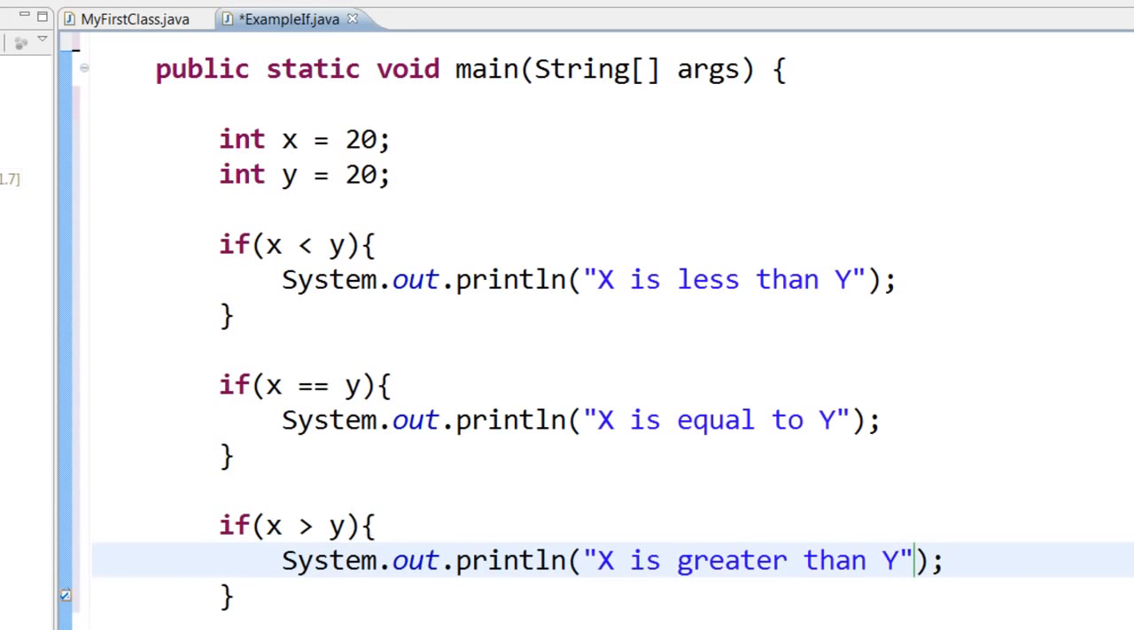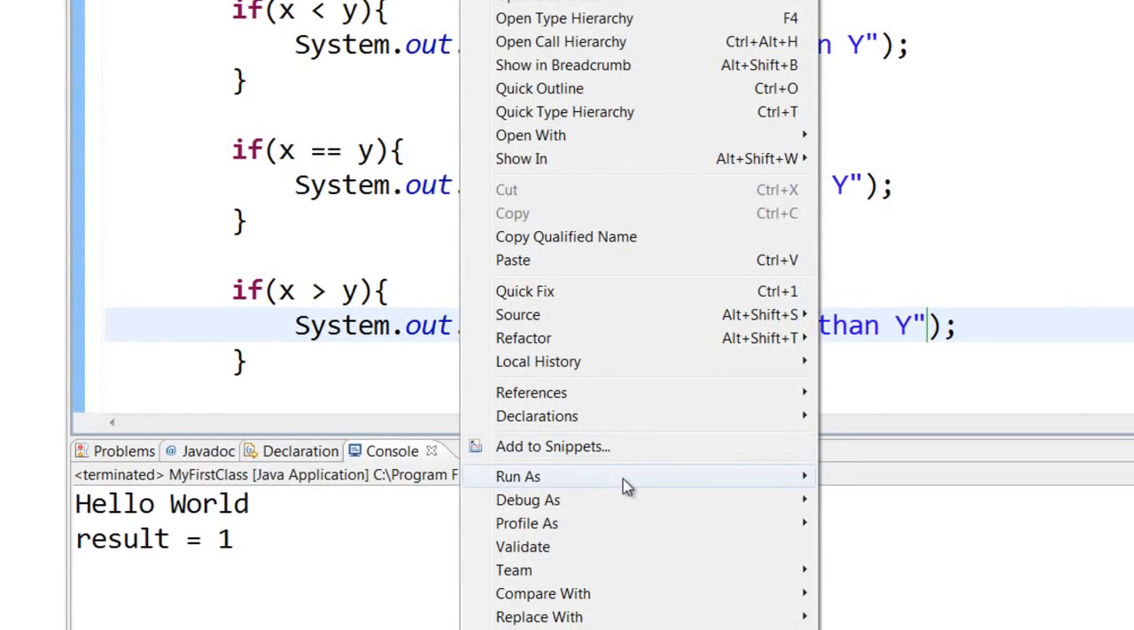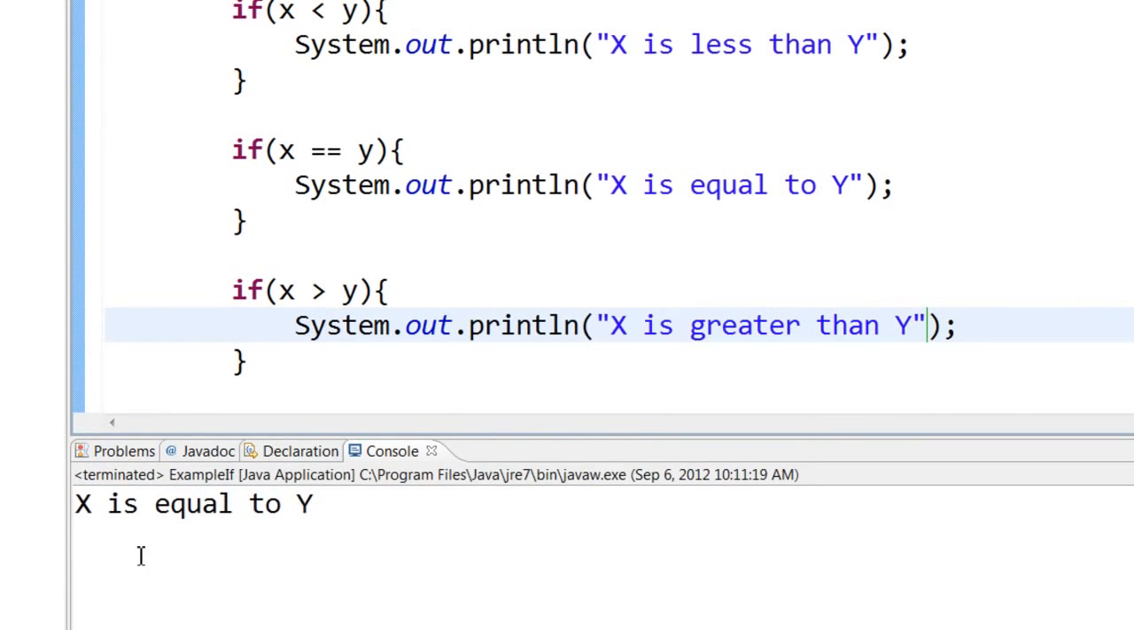Now let us save this. You can either click here or you can press the control key and keep it pressed and then click on the S key, control S. We'll save it, or you can click on this particular save button. Now let us run this. Right click, run as Java application, you will see that x is equal to y has been printed.